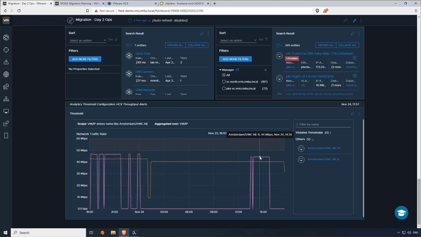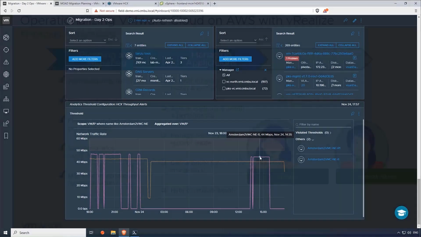sure that traffic does not go over the configured maximum of the L2 extension, for example, and then reroute traffic if needed, or make sure that some migrations are given priority because the network traffic needs to shift from on-prem towards VMC. So this is me keeping an eye out on the migration itself.